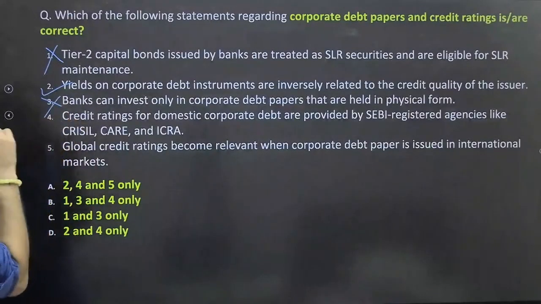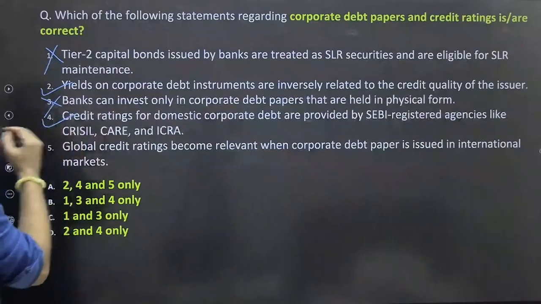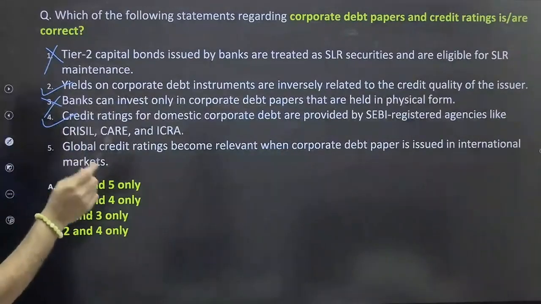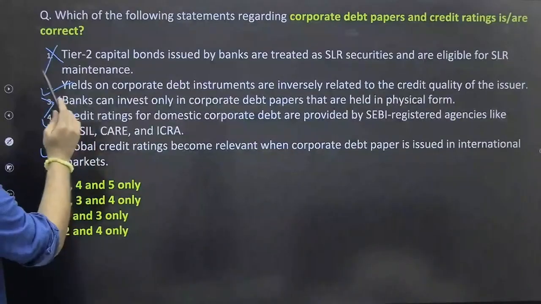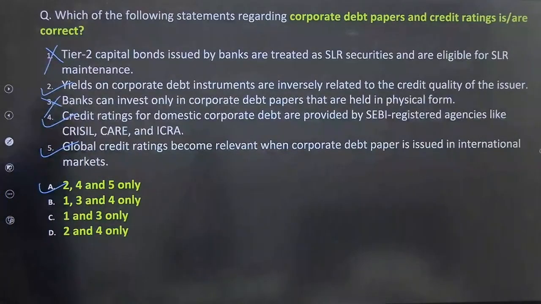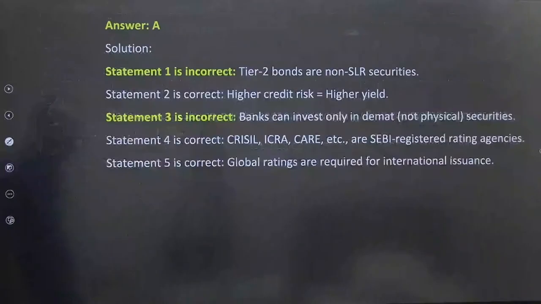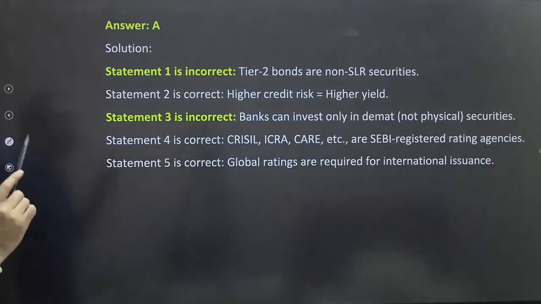Bank can invest only in corporate debt papers that held in physical form. No. Credit rating for domestic corporate debt is provided by SEBI registered rating agencies. Global credit rating agencies become relevant when corporate debt paper is issued in international market. True. So 245 means option A should be the right answer. Tier 2 bonds are non-SLR securities. Bank can invest only in demat form, not in the security form.